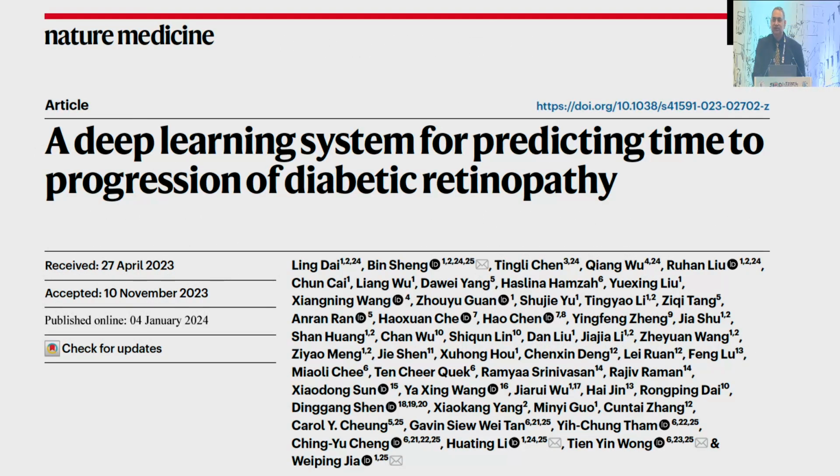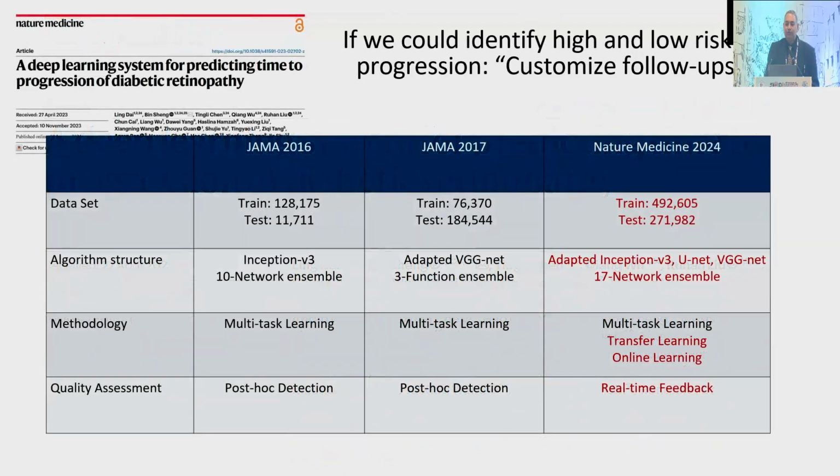This is the very recent work which was led by Professor Tien Wong, and we were happy to be part of it, where we made a deep learning algorithm which can predict the time to progression of diabetic retinopathy. So I would encourage you all to read it. You'll see some images with no retinopathy at baseline. AI predicted even the location where the microaneurysm will develop, and after 4 years we had microaneurysms in that area.